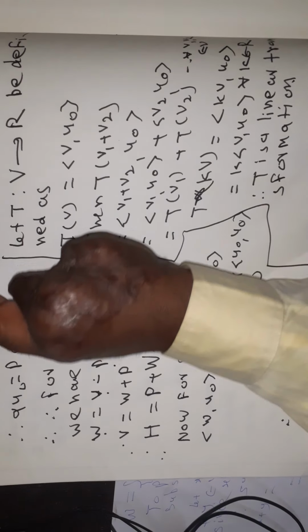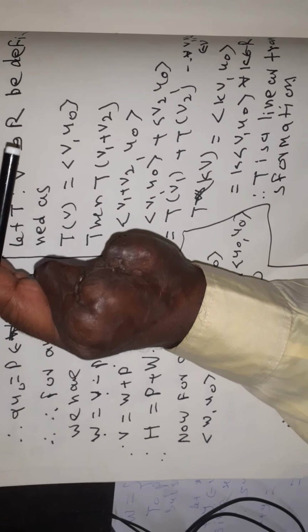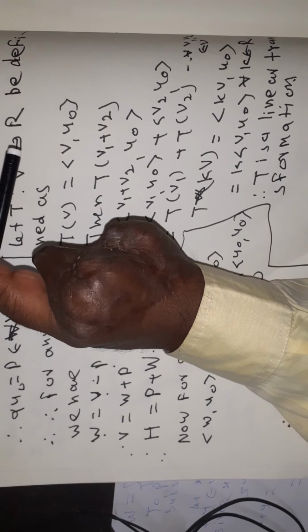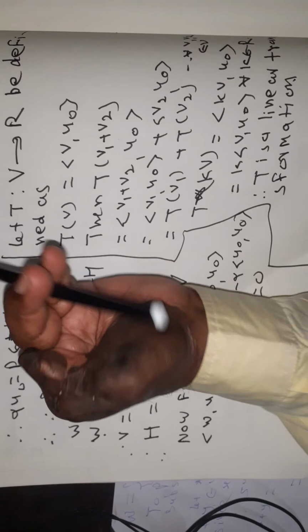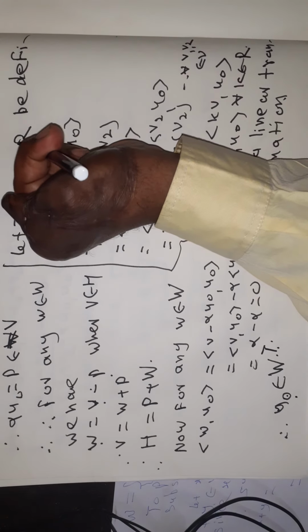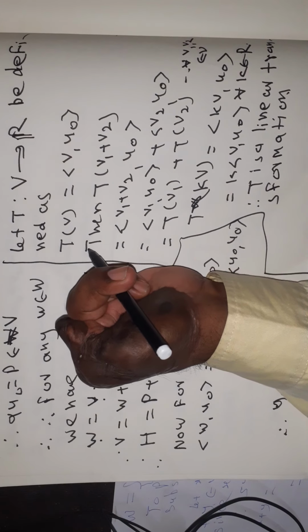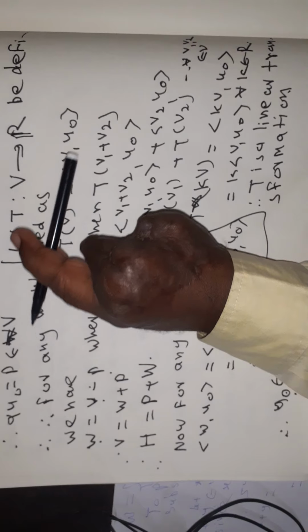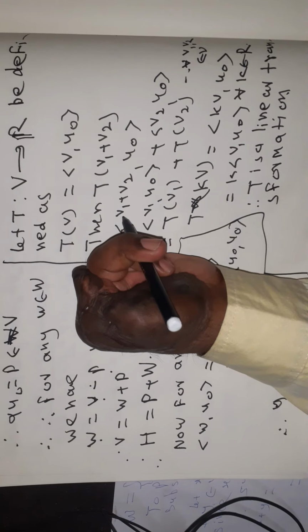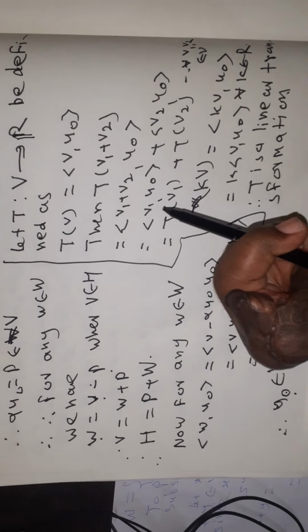Now let us define T from V to R, T of V is equal to the inner product of V and U0. We show that T is a linear transformation. R is the set of real numbers. For all V1, V2 belonging to V, T of V1 plus V2 is the inner product of V1 plus V2 with U0.